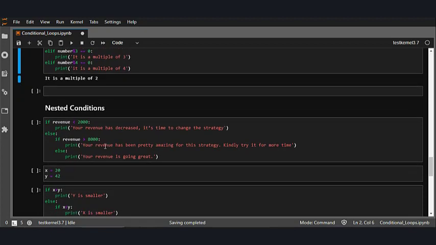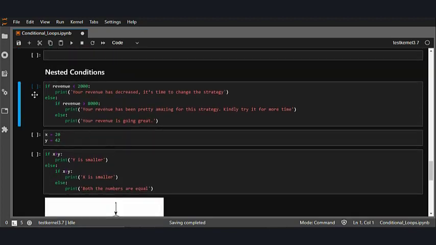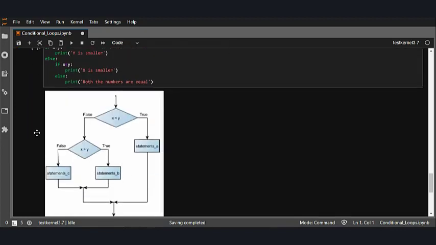Now one conditional can also be nested within another. It is the same theme of composability again. We could have written the previous example as follows. The outer conditional contains two branches. The second branch contains another if statement which has two branches of its own. Let me explain with this example. Let's consider a condition: if revenue is less than 2000 rupees.